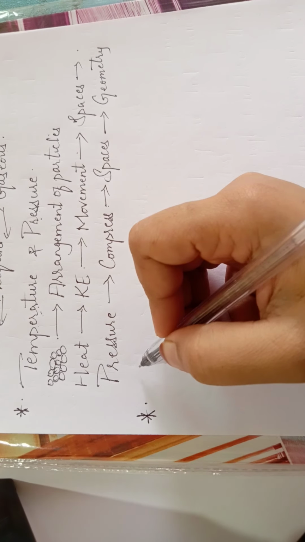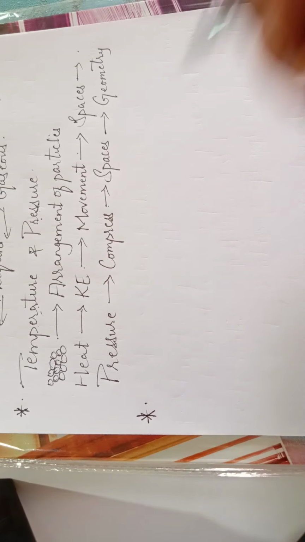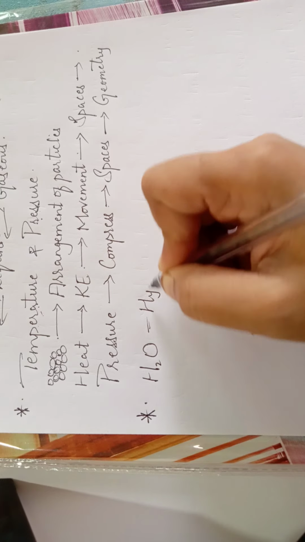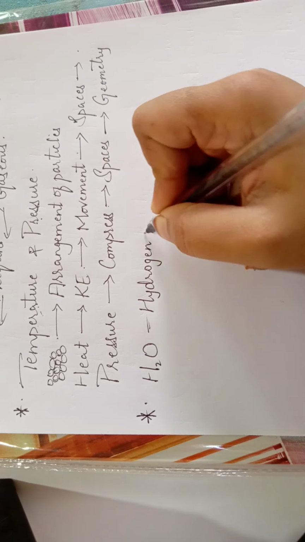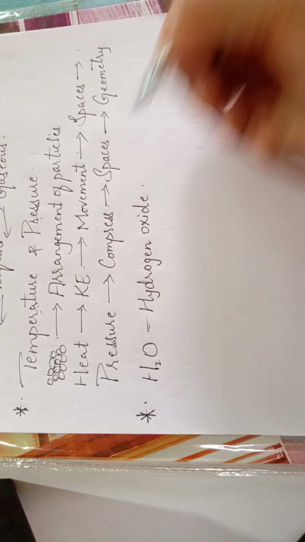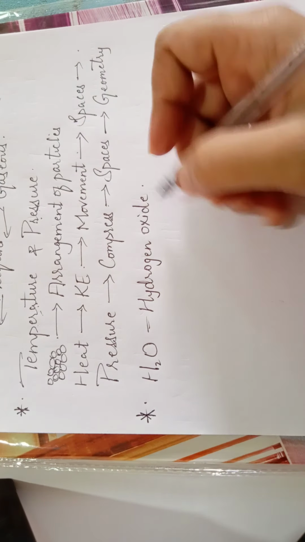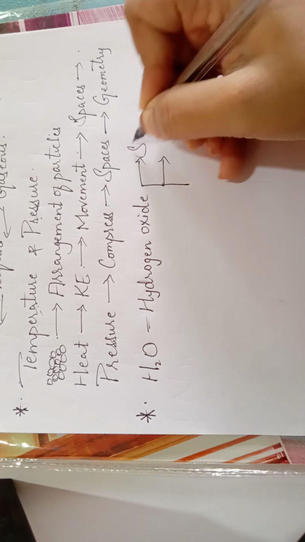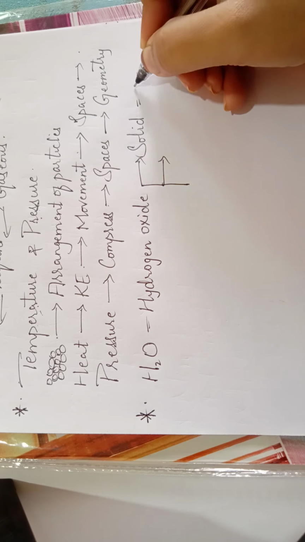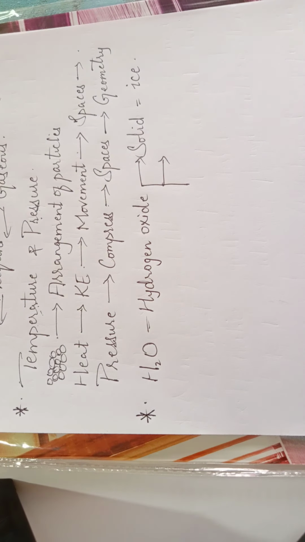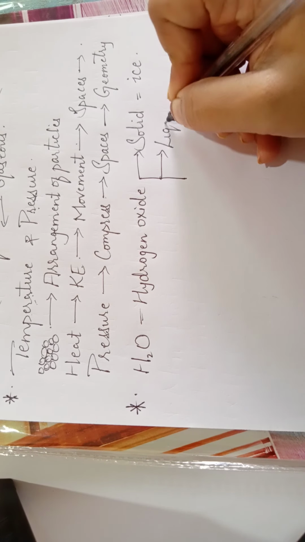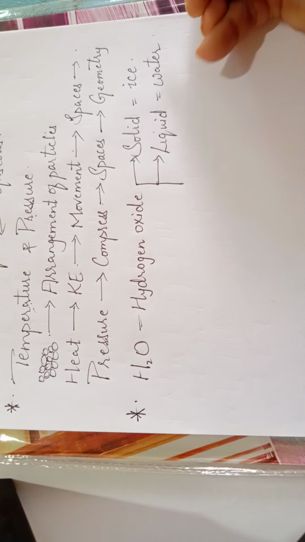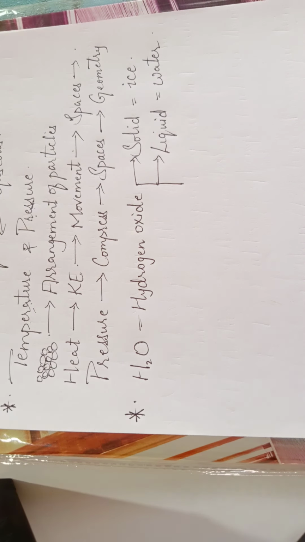For performing this activity, let's consider the matter H2O, which is nothing but hydrogen oxide. This chemical substance, this matter, exists in all three states. That is solid. If it is in the solid state, then we call it, yes, you are right, ice. Then if it is in the liquid state, we call it water, the most important thing for our survival.